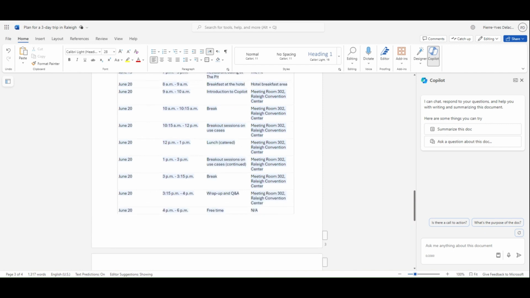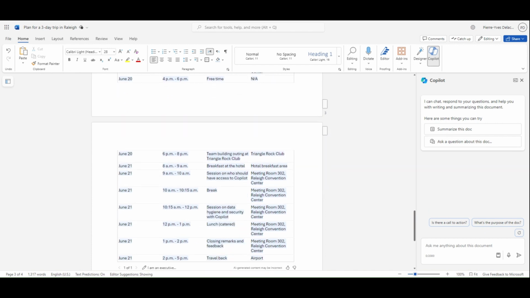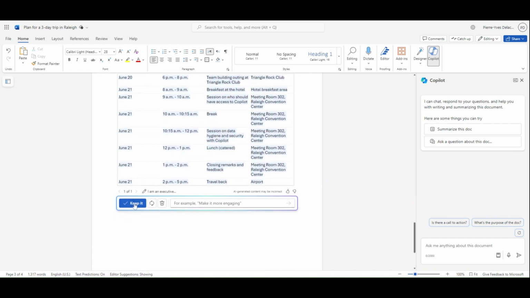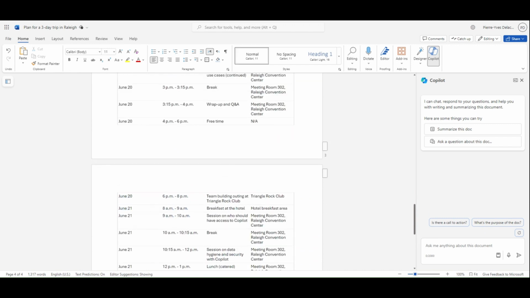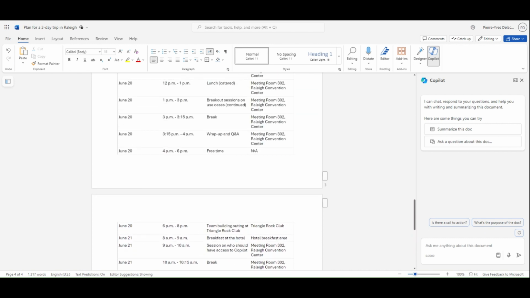And here it gives me the meeting room. I might want to check if the meeting room is actually available, but it gives me a good framework to start with. I have an agenda, and now I just need to call the places, book the places, and eventually change the room number and a few things. But for an executive assistant, this can be very powerful to prepare at least your planning.